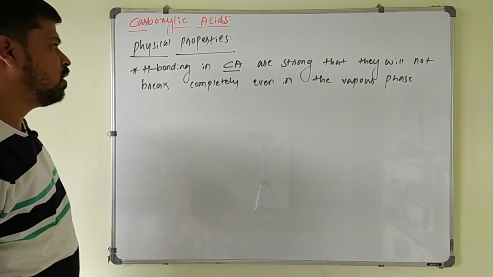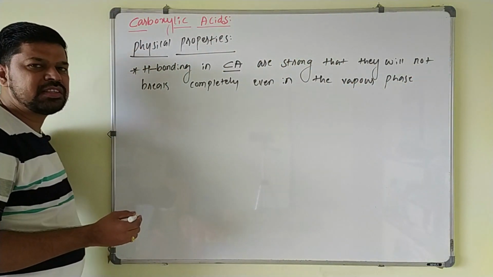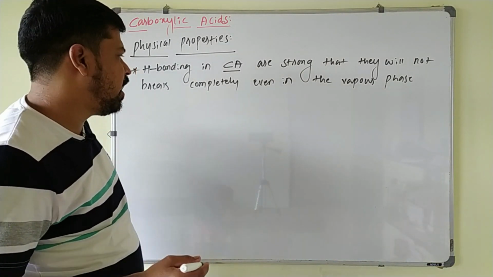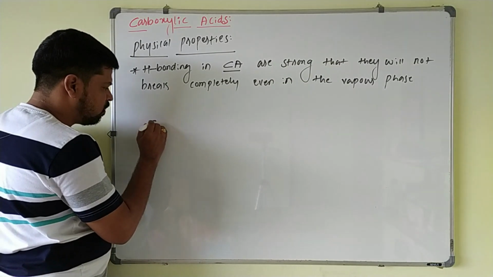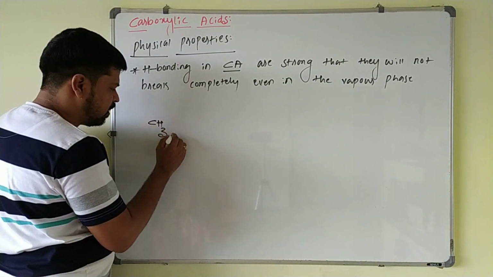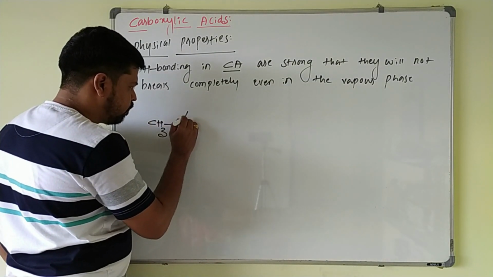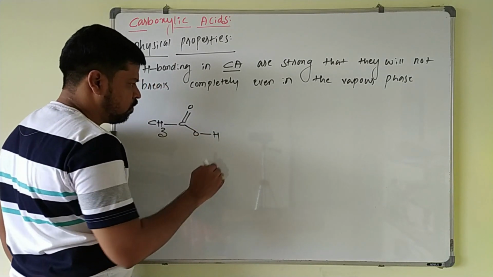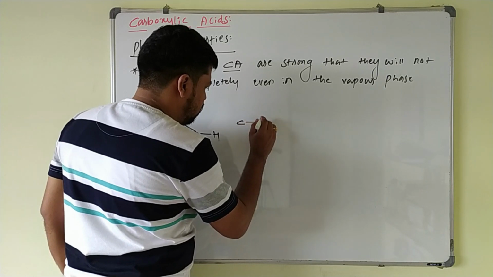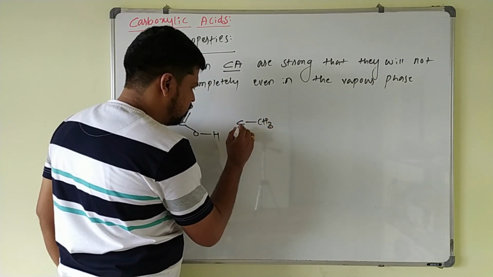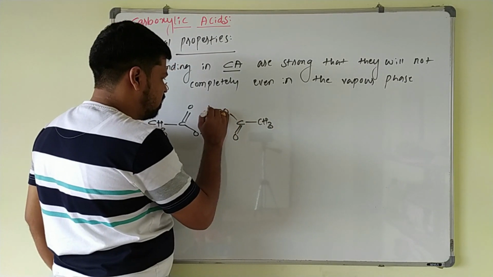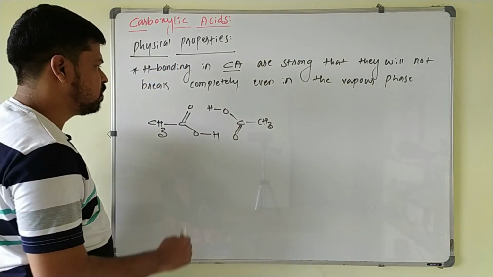So what happens here? In the vapor phase and in the aprotic solvents, they exist as a dimer due to the formation of hydrogen bonding. If you take this carboxylic acid molecule, this will be your CH3, C double bond O, and OH.